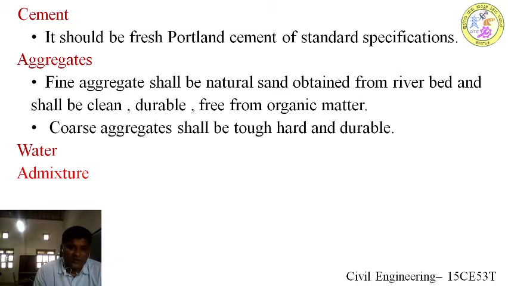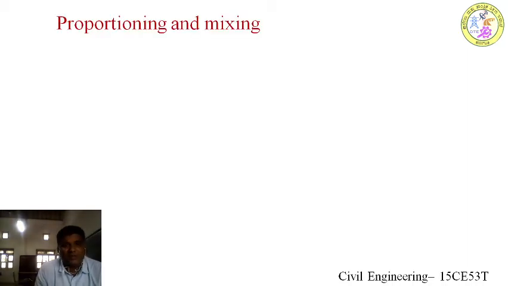It will provide workability to concrete, it will accelerate the setting of concrete, it will retard the concrete, it will superplasticize the concrete, increasing the workability, or if you want to increase the strength, it will consume less water. So there are different properties of admixtures. This is also one more ingredient. These are the different materials that are used for preparing plain cement concrete.